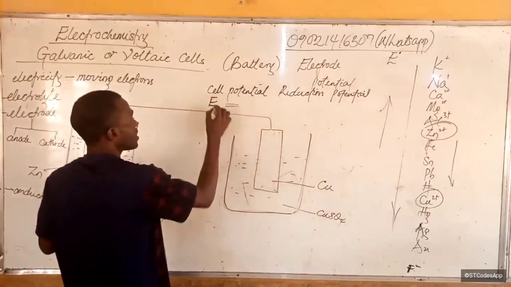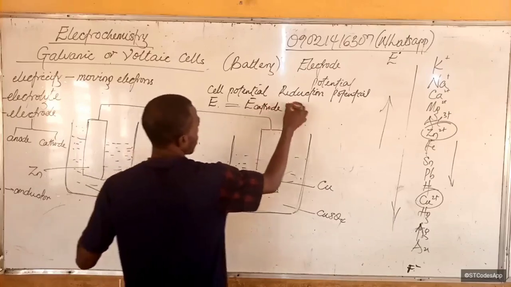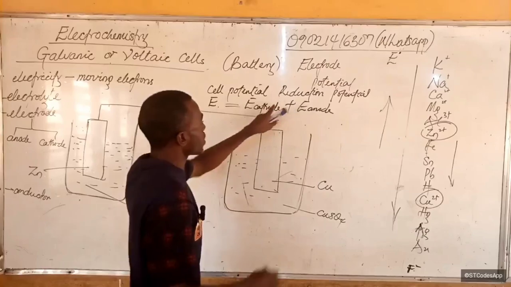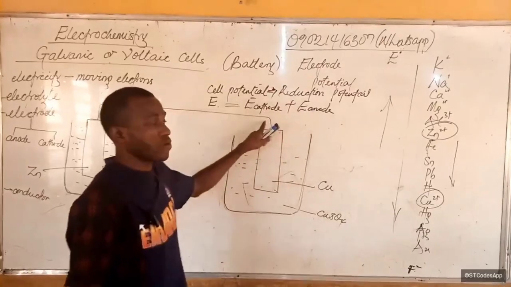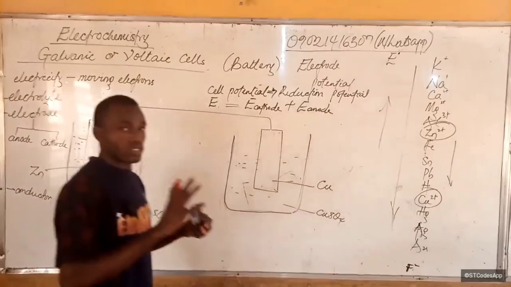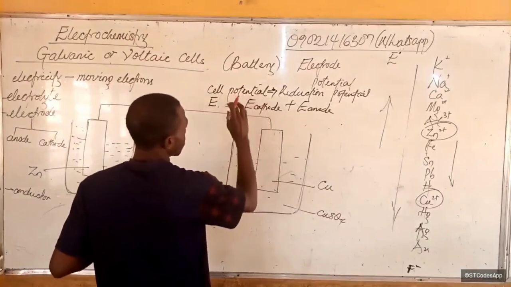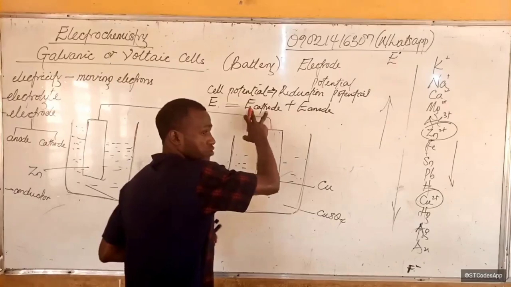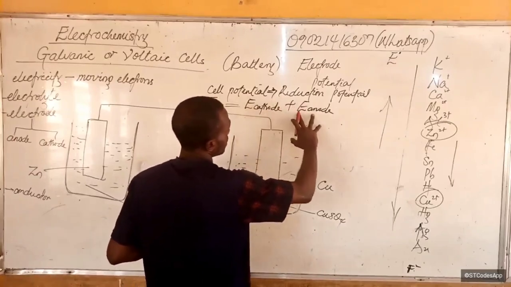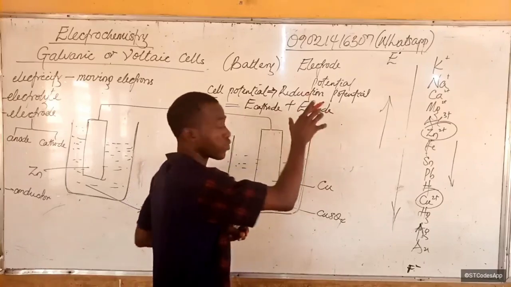The cell potential is given by E cathode plus E anode. And we already said that this E cathode will be what? The reduction potential at the cathode, and E anode will be what? The reduction potential of the anode. Just follow me. Now I said E cathode will be what? The reduction potential of the electrode which is the negative electrode, and this one, the reduction potential of the positive electrode.